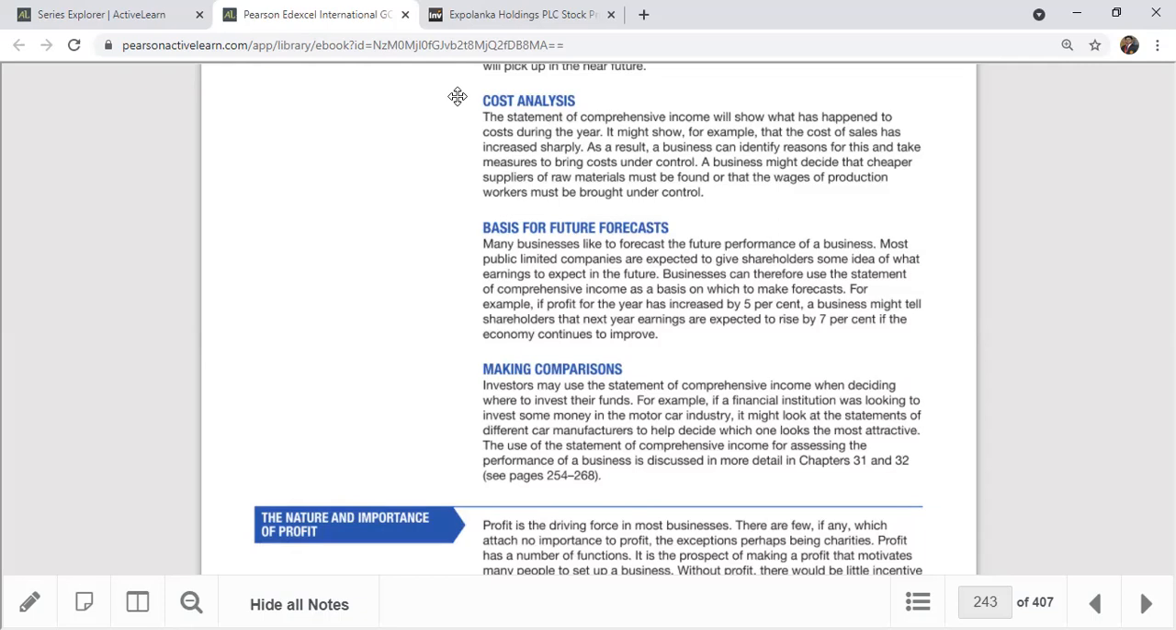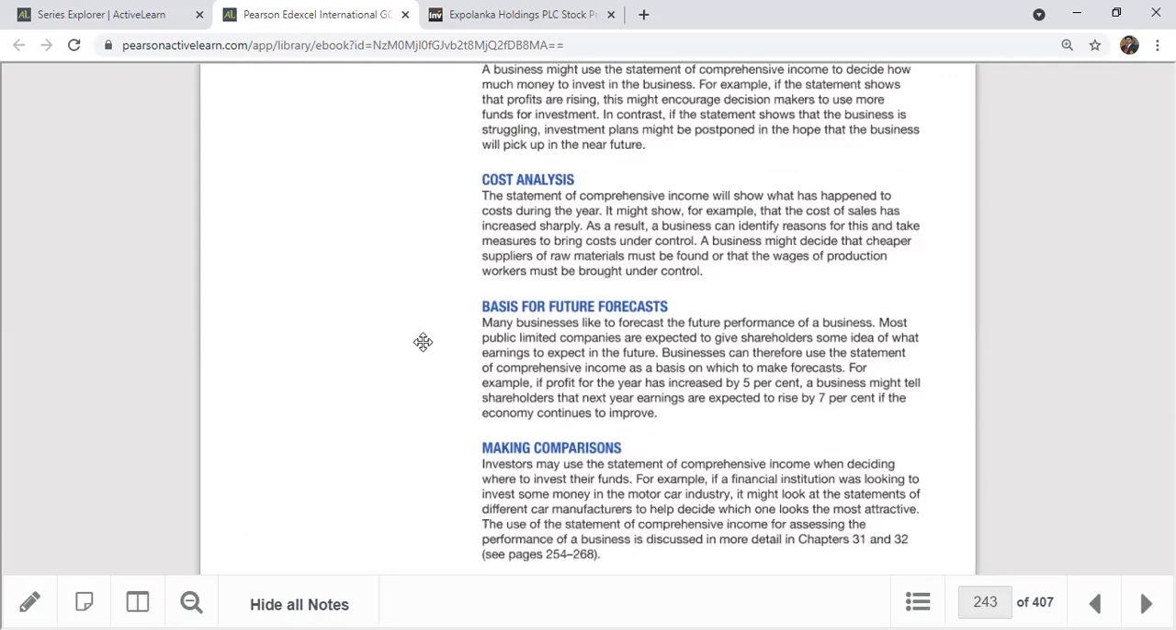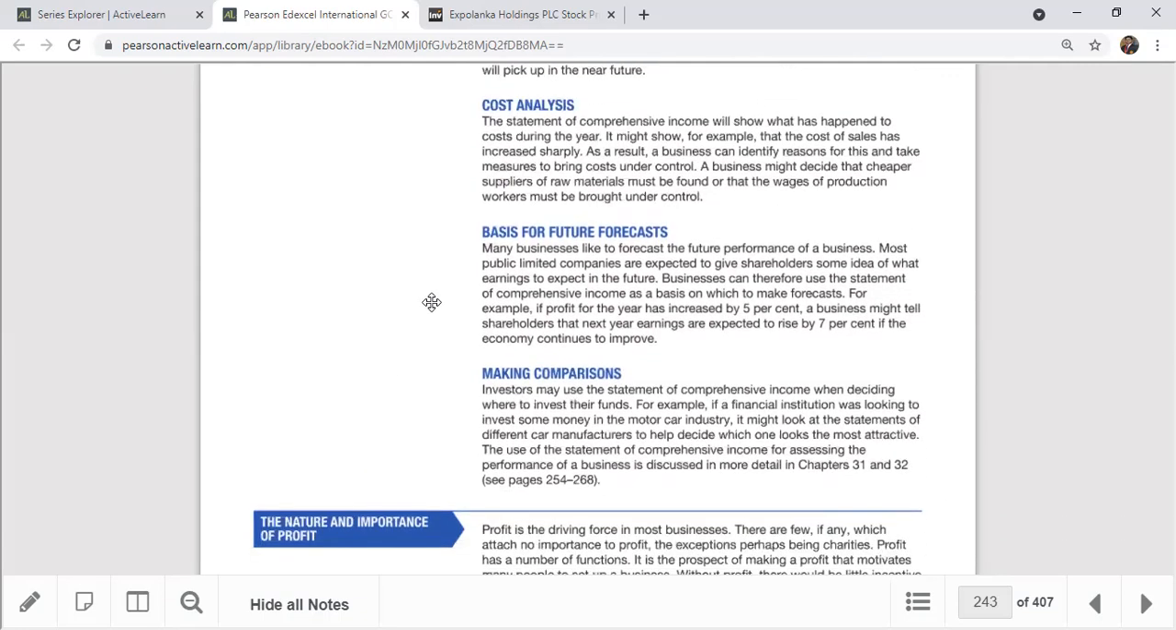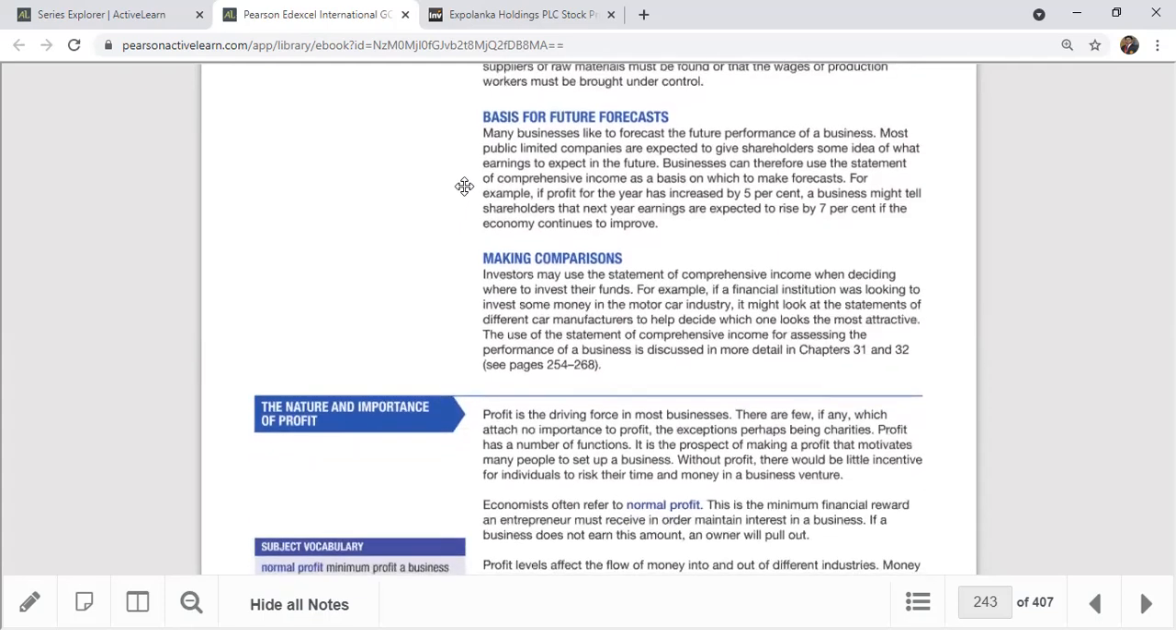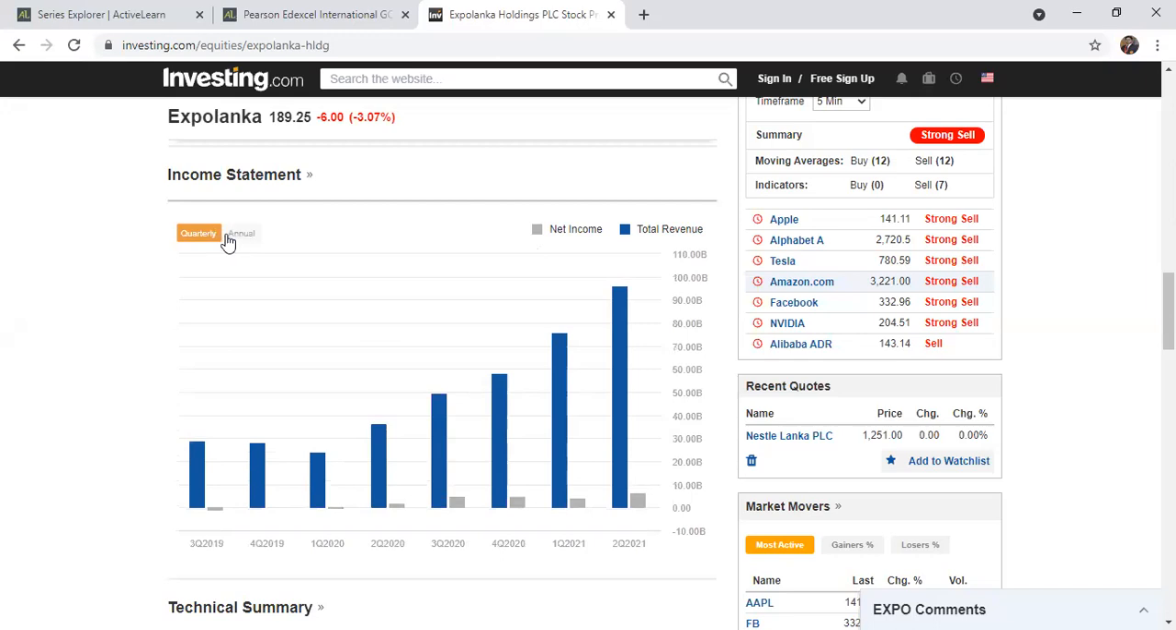Accounting is a really important section. The third reason why we need SOCI is to provide a basis for future forecasting. As I told you, imagine the share market is very speculative. So we can forecast annually and quarterly. You can take the quarterly performance and annual performance.